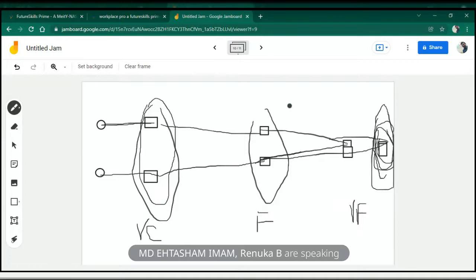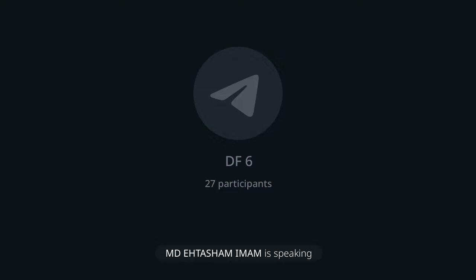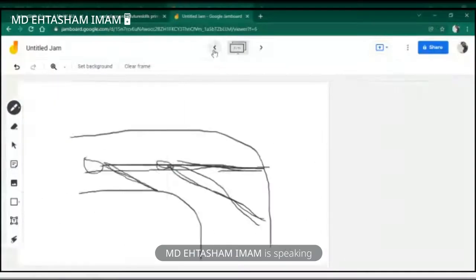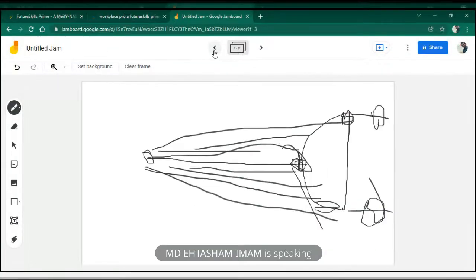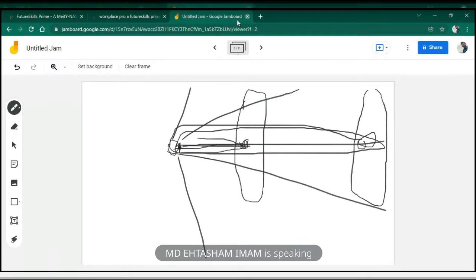Yes, I understood. Using cameras, it is able to tell how far it is, and here using laser light or laser beam, it is able to understand the difference.